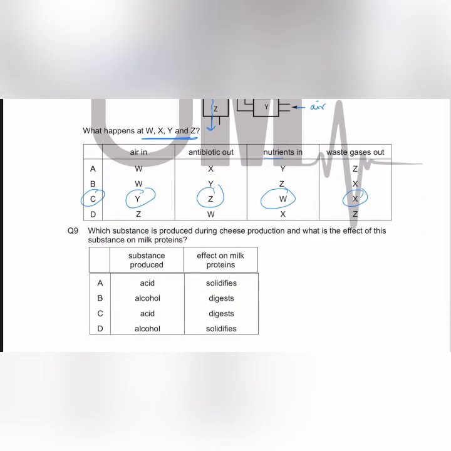Question 9. Which substance is produced during cheese production, and what is the effect of this substance on the milk proteins? The substance that is produced during cheese production is lactic acid, because bacteria are being used, and the effect on milk proteins is that milk proteins are solidified. So the answer is A.